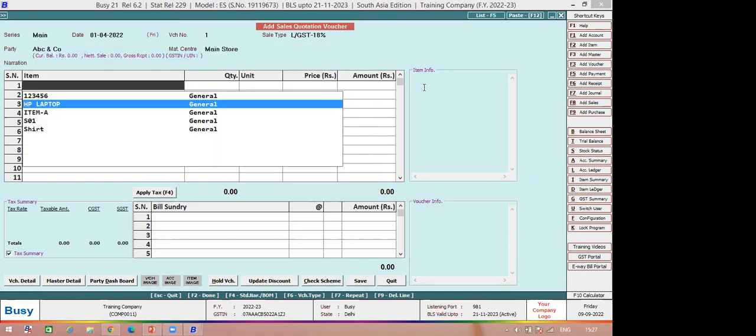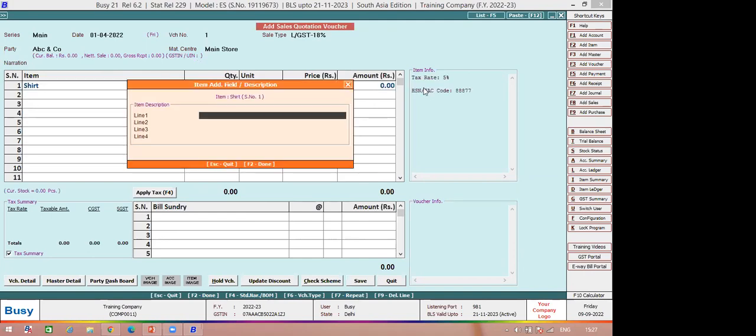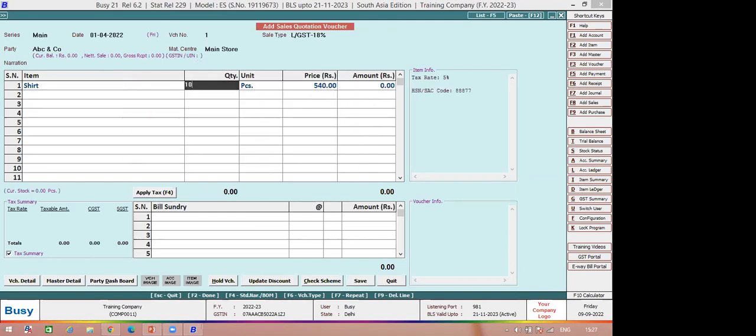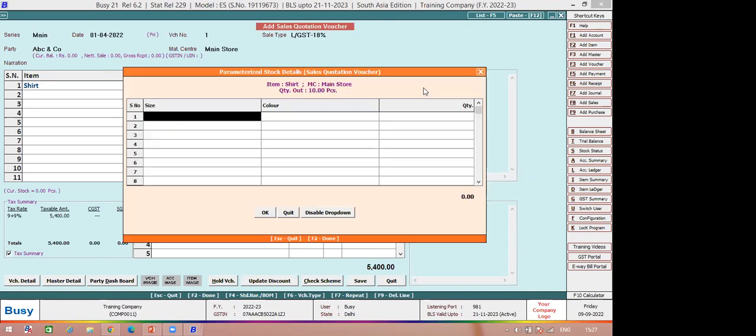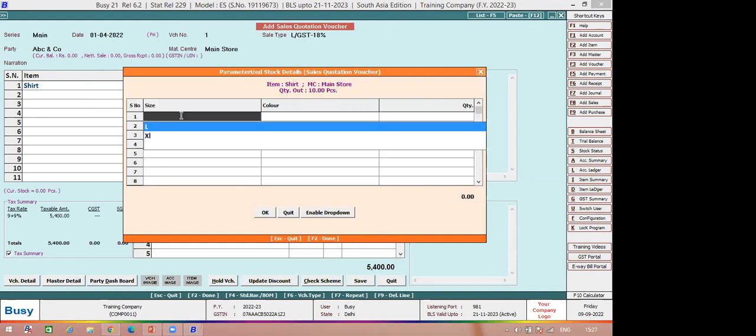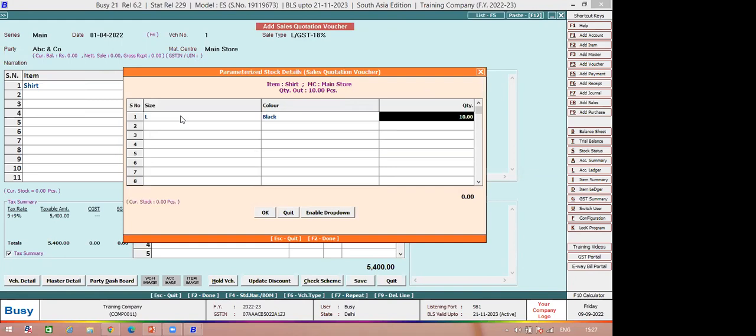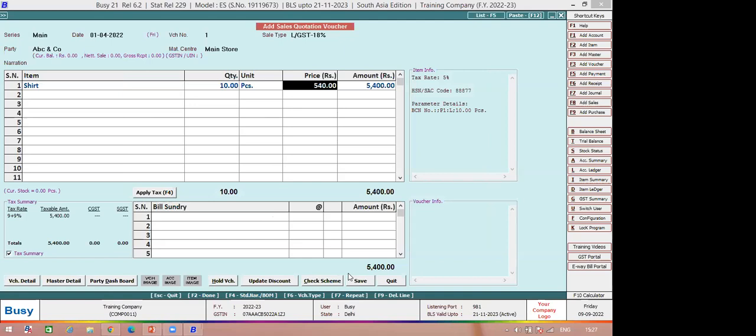I place a quotation for, let's say, shirt. I select shirt as a quotation item. I place 10 pieces of shirt, which I will provide at 540 rupees, with different size and color. If it has different size and color, I can mention them. Let's say I select L size, black color, 10 pieces, as an example. Along with that, I place my taxation part over here also, and I save this option.